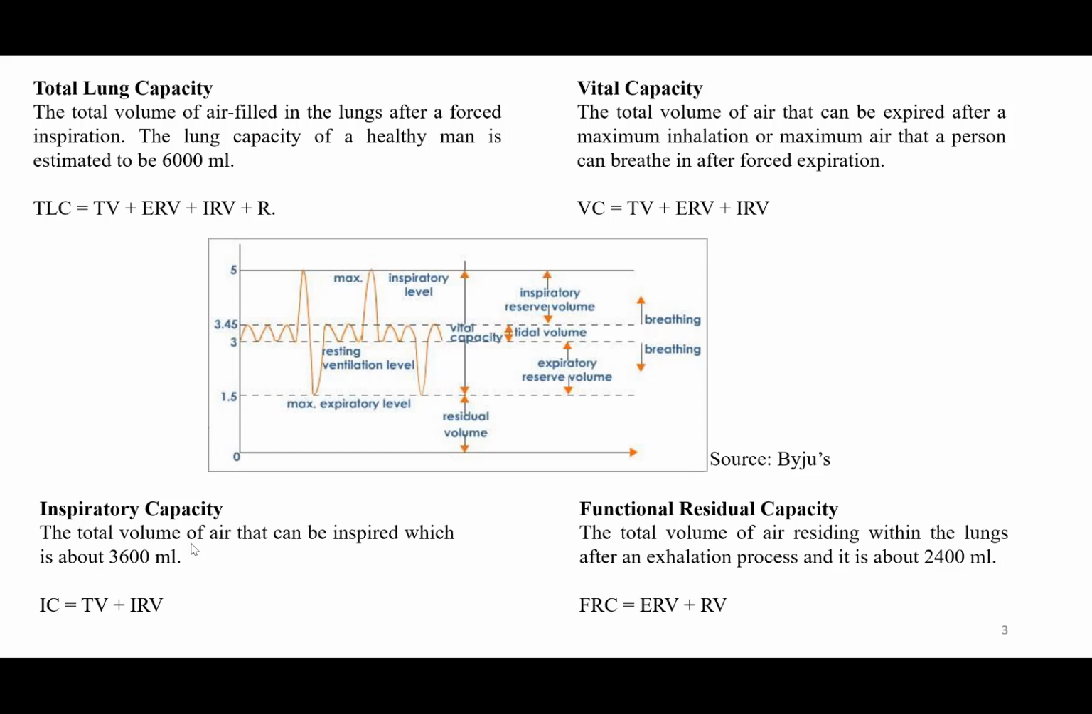3600 ml and is given by the tidal volume and the inspiratory reserve volume. Similarly, the functional residual capacity is the volume of air which is residing within the lungs after the exhalation process, and this amounts to somewhere around 2400 ml. So this basically takes into account the residual volume and the expiratory reserve volume.